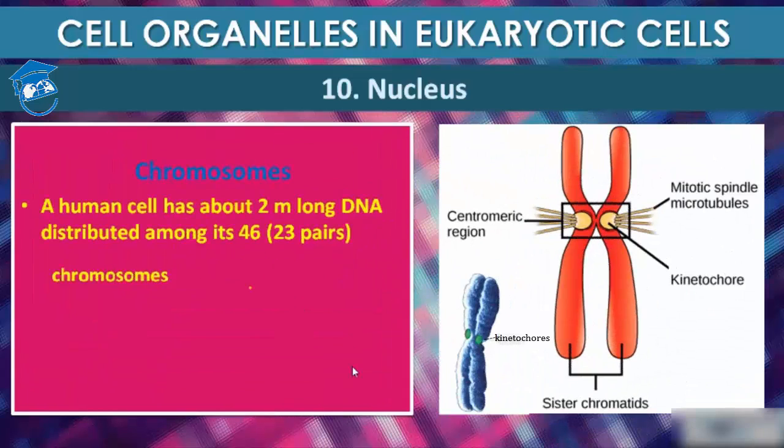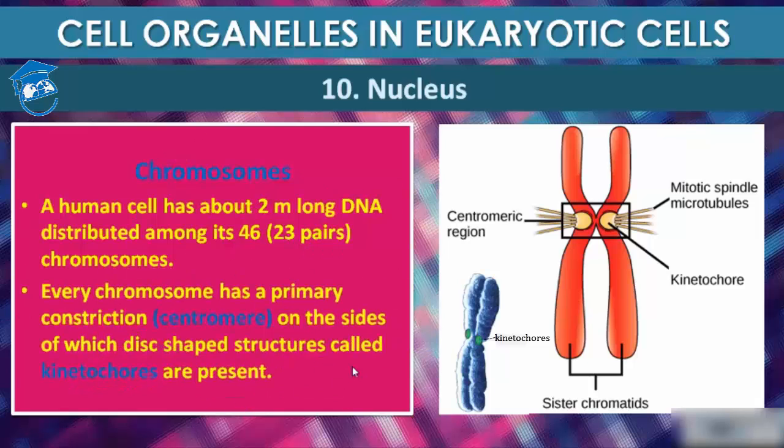Now this is a chromosome. I have already taught you what a chromosome is. You may recall that the interphase nucleus has a loose and indistinct network of nucleoprotein fibers, which we call chromatin. During different stages of cell division, cells show structured chromosomes in place of the nucleus. Chromatin contains DNA and some basic proteins, histones and non-histone proteins, and also RNA. A single human cell has approximately 2-meter long thread of DNA distributed among its 46 chromosomes.